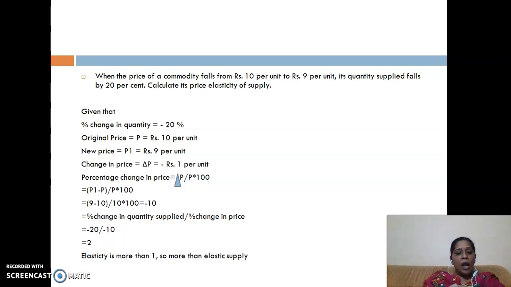Right? So I hope you are able to understand what is the supply curve, what is elasticity of supply, and how elasticity of supply helps in calculating the values in quantitative terms, and how the change in price can affect the quantity supplied also.